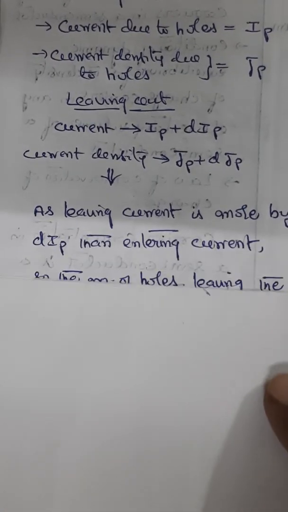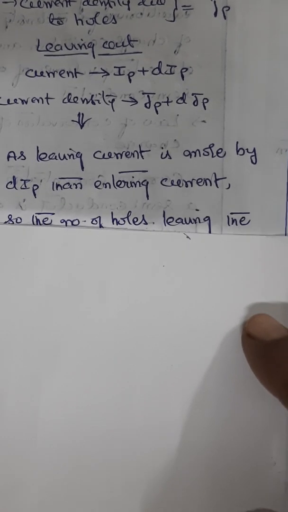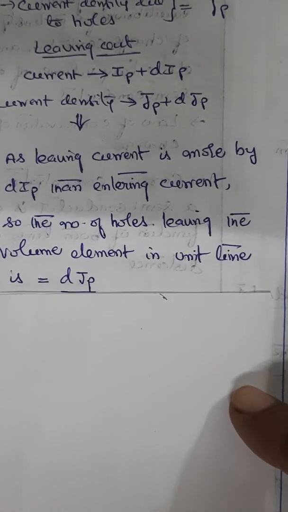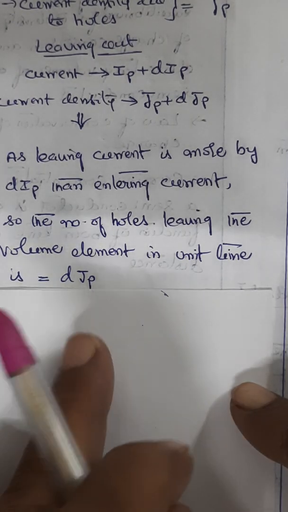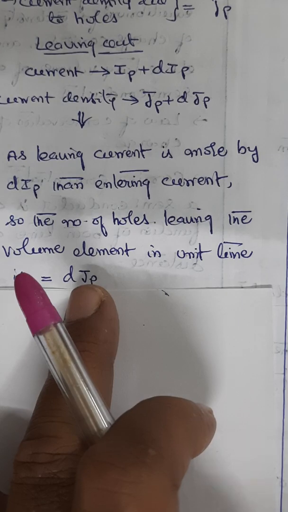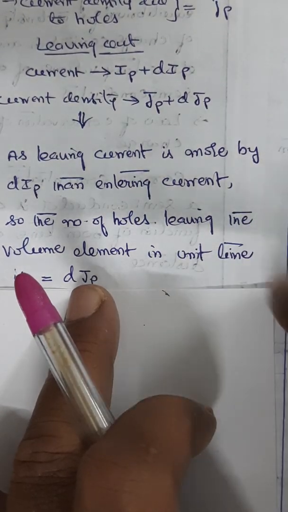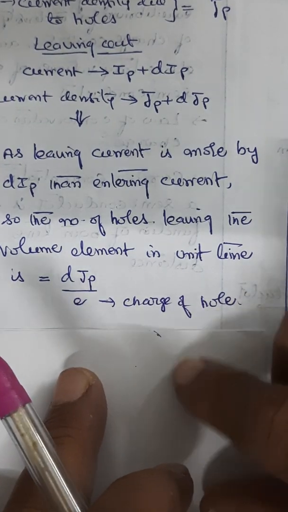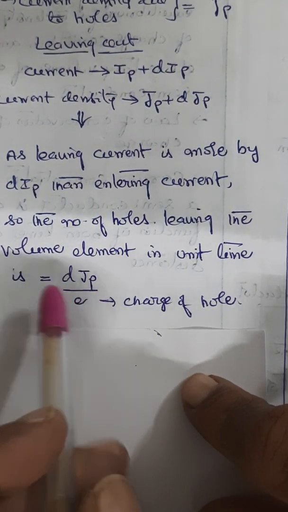Because the leaving current is more by dIp than the entering current, the number of holes leaving the volume element in unit time is what? The extra density only, no? That is dJp, divided by the charge of an electron.